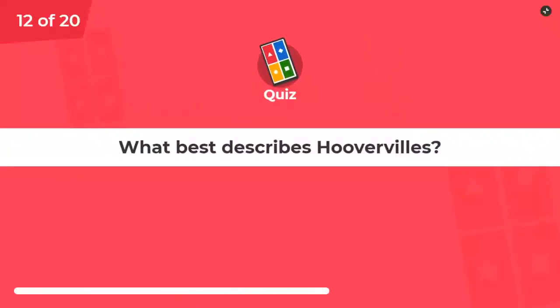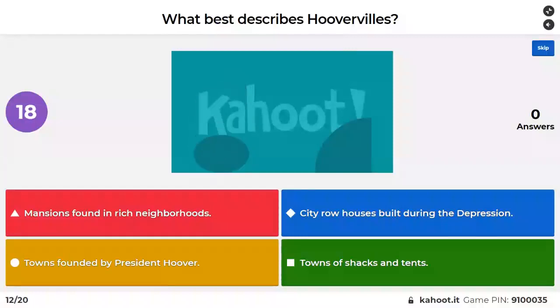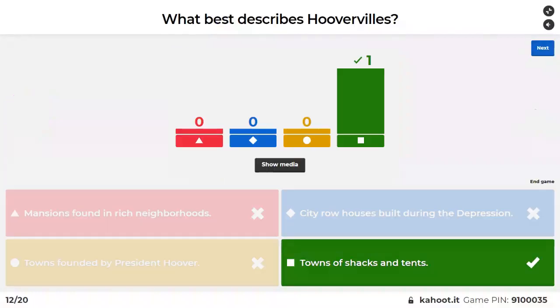All right. What best described Hoovervilles? Mansions found in rich neighborhoods, city row houses built during the Depression, towns founded by President Hoover, or towns of shacks and tents. Yep. These shacks and tents are known as Hoovervilles. They were very primitive. They were for the poorest of the poor who had no jobs and were forced to basically find scraps to put up a house the size of a shed or a tent.